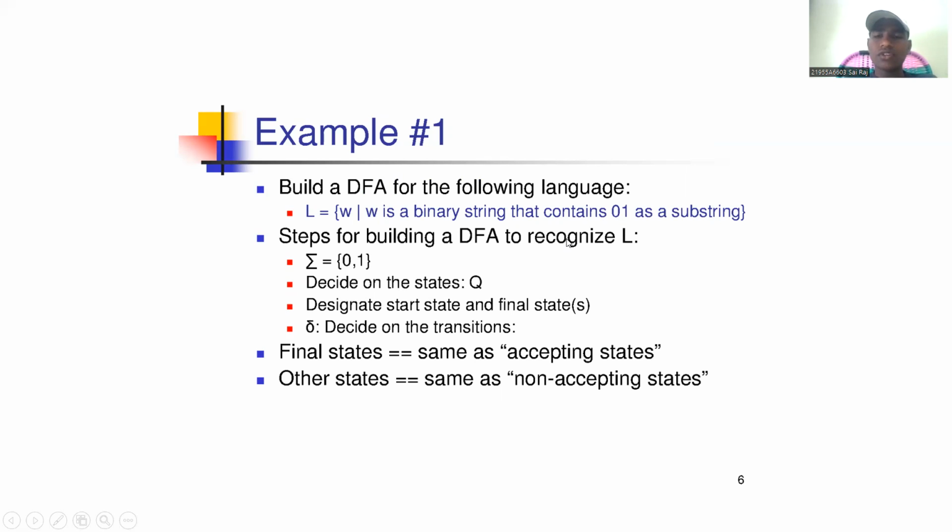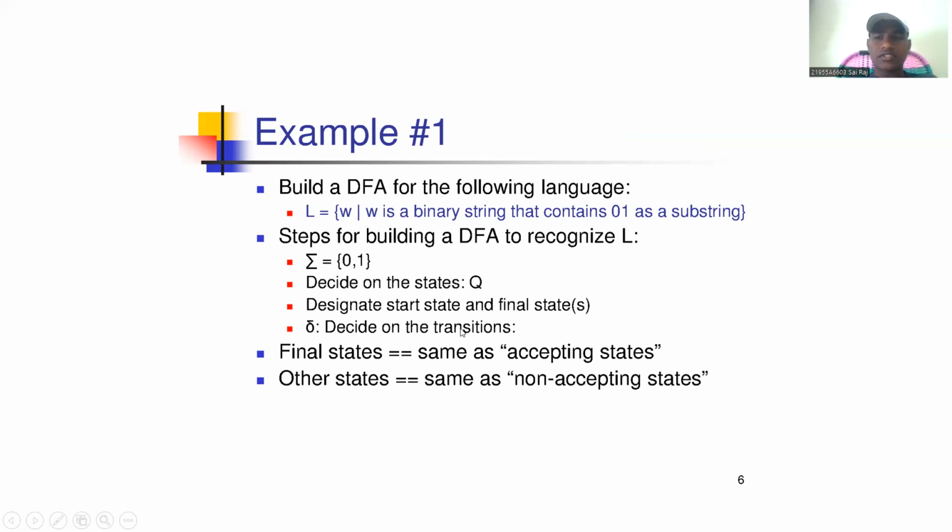Steps for building a DFA to recognize L. As we have discussed, a DFA is denoted by 5 tuple notation. First, sigma is the input symbols, which are 0, 1. Decide the states Q. Designate the start state and the final state.